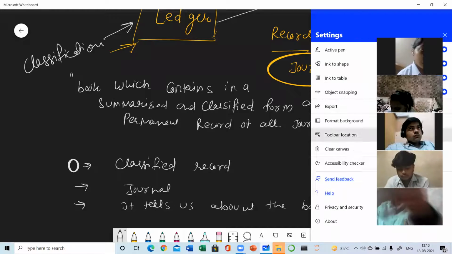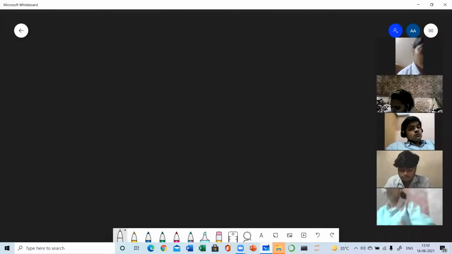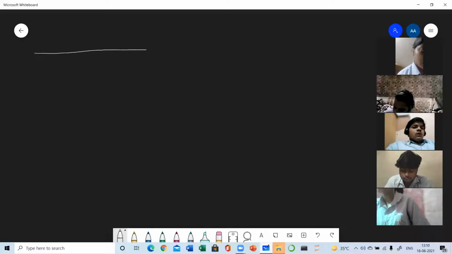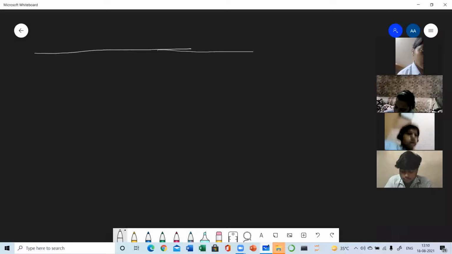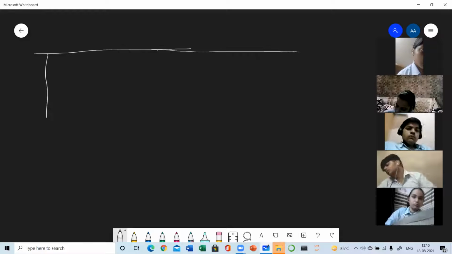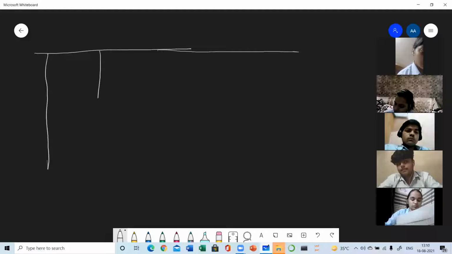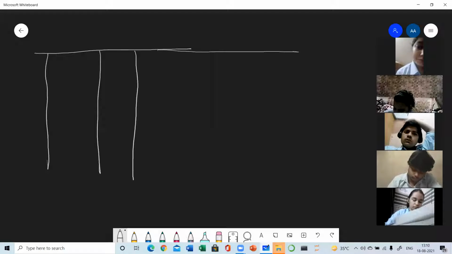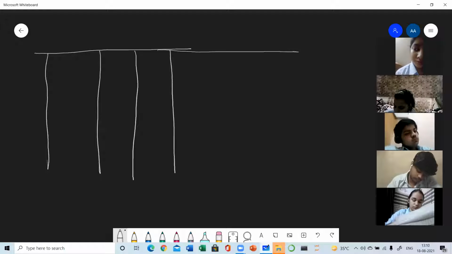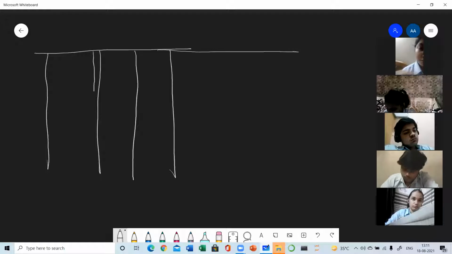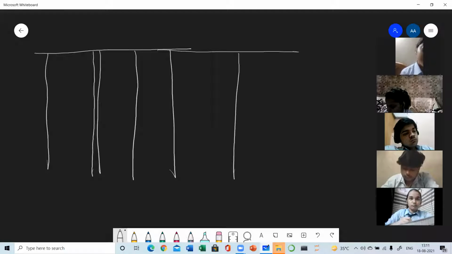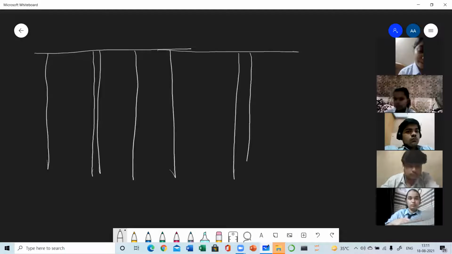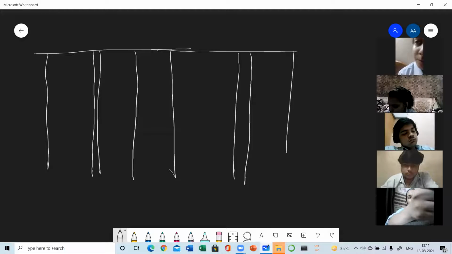Now prepare the format. I am drawing the format. You also need to draw the same format in your book. So this is the format of ledger. Draw it, everyone. Each ledger account has 2 sides. One is the debit side and the other one is the credit side. Then I will be telling you how the amounts are written in ledger.